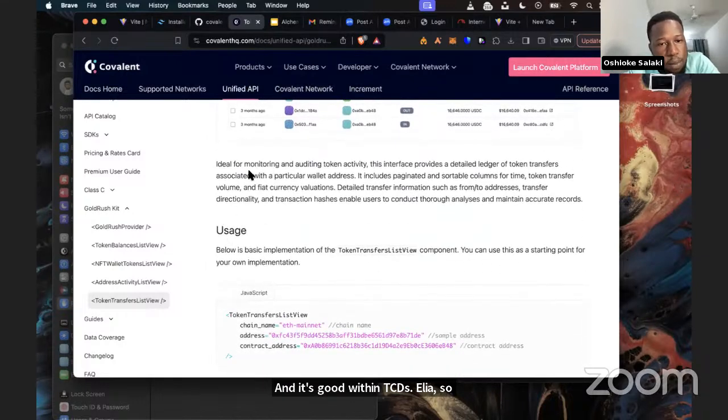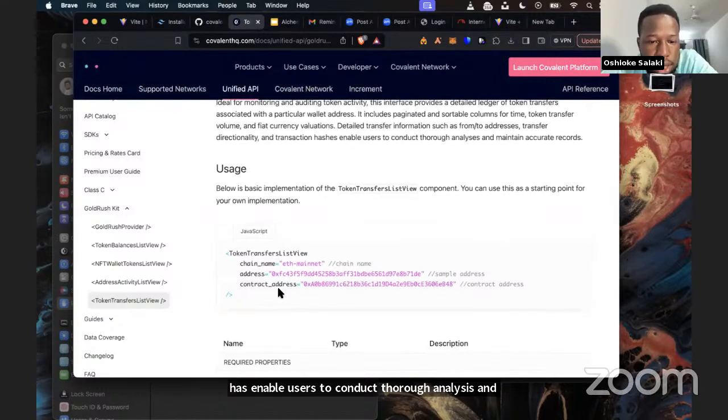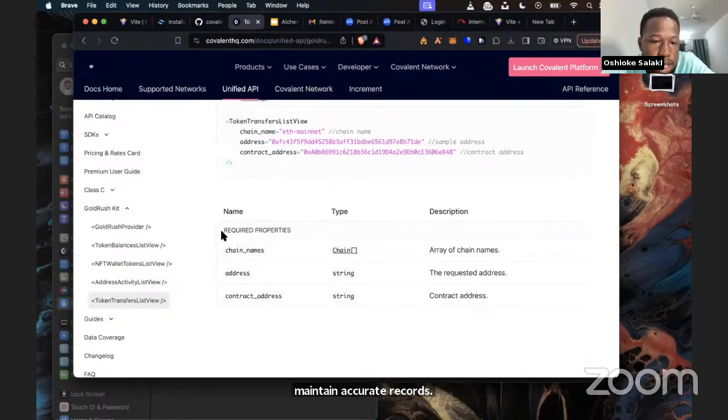So it's ideal for monitoring and auditing token activity. This interface provides a detailed ledger of token transfers associated with a particular wallet address. It includes paginated and sortable columns for time, token transfer volume, and fiat currency variations. Detailed transfer information such as from and to addresses, transfer directionality, and transaction hashes enable users to conduct thorough analysis and maintain accurate records. So this is the basic usage, and the required properties for these components